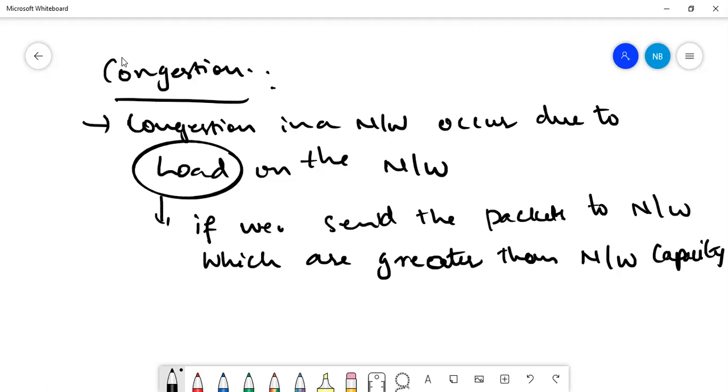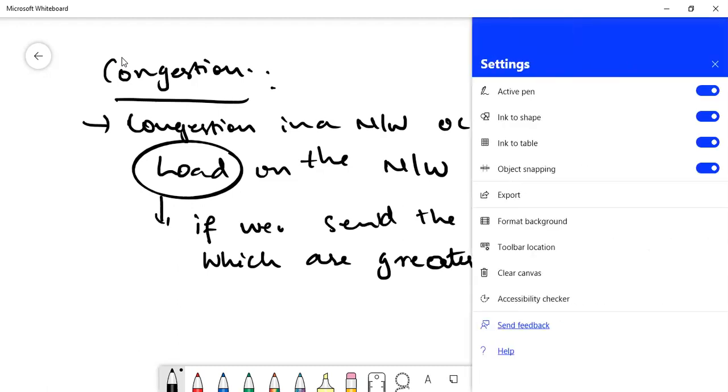The load will be increasing, and congestion can happen. This is talking about congestion.